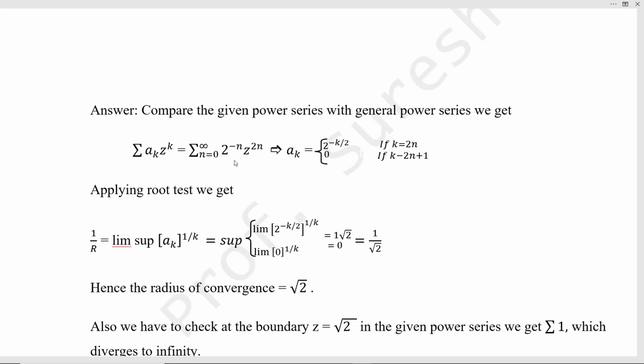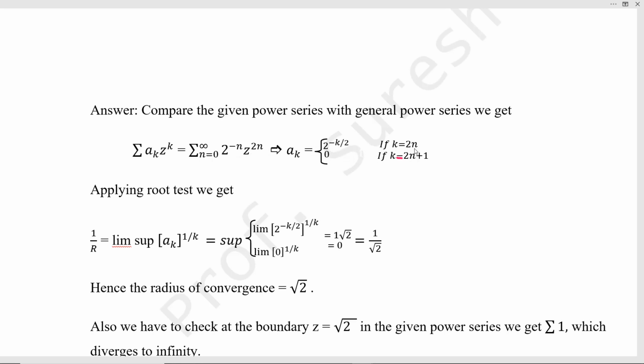So summation 2 power minus n z power 2n. When you expand this z power 2n, n equal to 0 means the constant term will come. n equal to 1 means z square. For all other k equal to odd number, the coefficients will be 0. So we are splitting the series into two parts: for k equal to even number and k equal to odd number. So for k equal to even number, this will be the answer, 2 power minus k by 2.